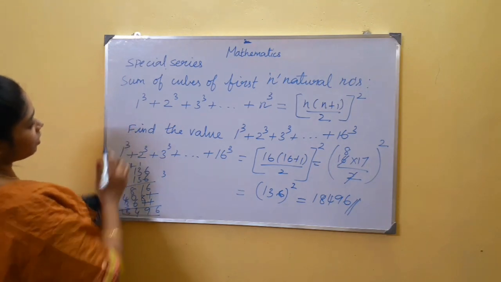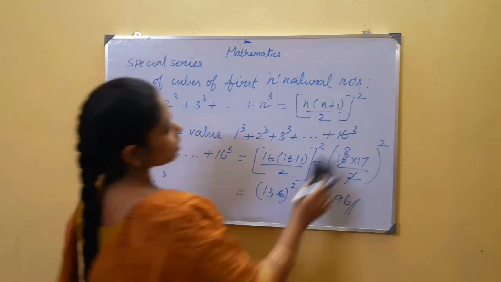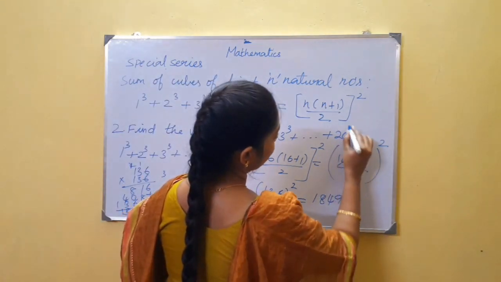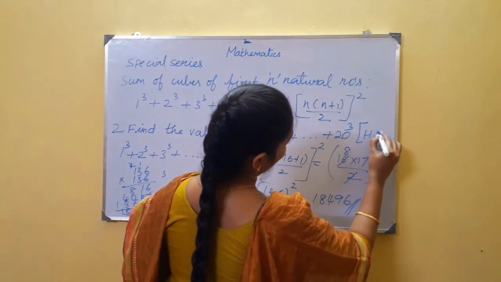So, second problem is homework for you. Sum of cubes of first 20 natural numbers. Take this as homework.